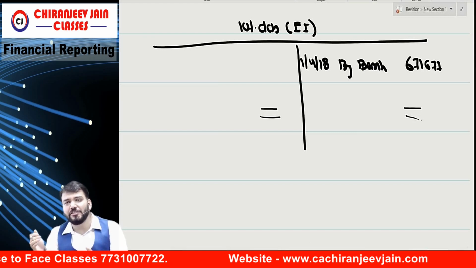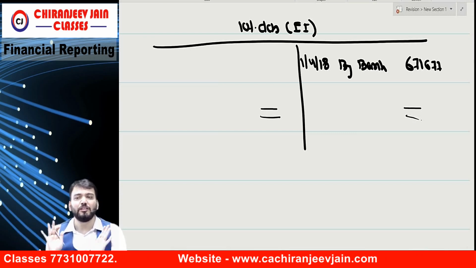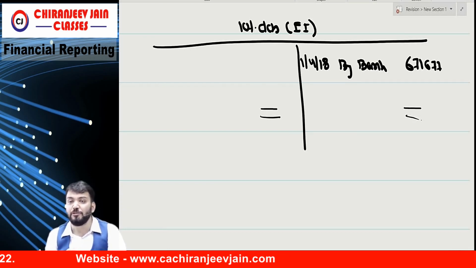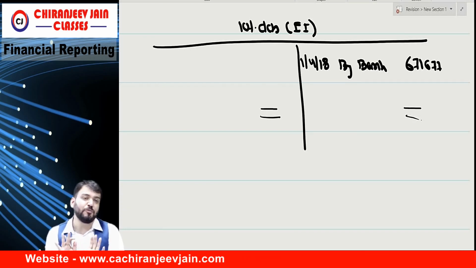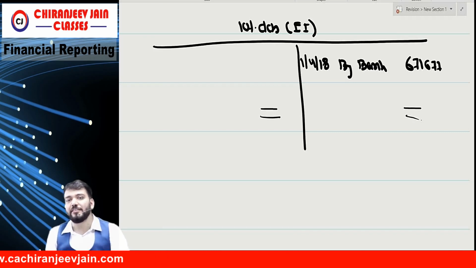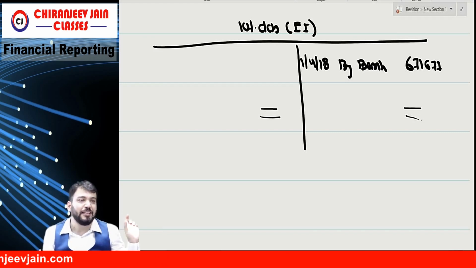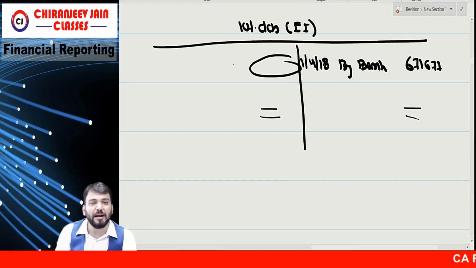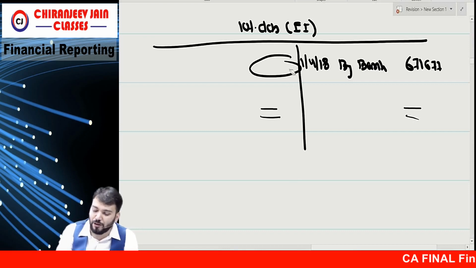Whatever consideration received will be only the equity amount. Means you will not do subsequent recognition of equity component. Whatever consideration received is a part of equity. Means every year the same balance will come, yes or no?